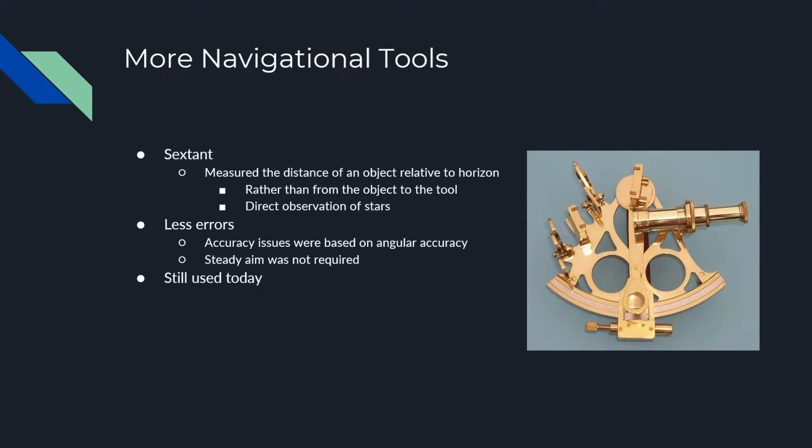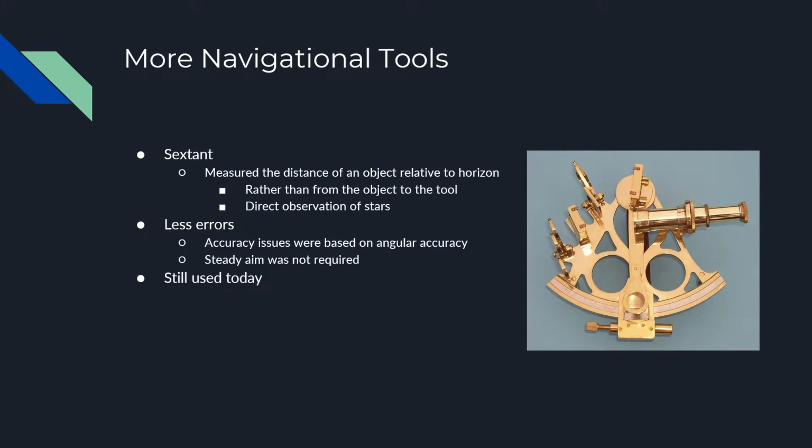The sextant also allowed for the direct observation of stars. This allowed it to be used at night when other navigational tools were harder to use. When it was used during the day, a filter could be applied to not blind the users. Since the measurement was based on the horizon, any accuracy issues were based on the angular accuracy of the instrument and not errors like with different navigational tools.